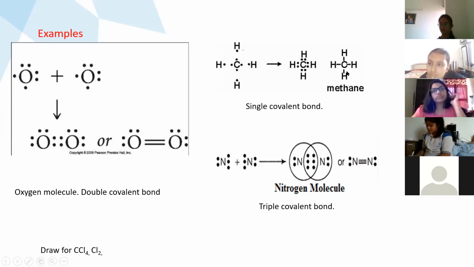Ma'am, I'm not getting the first step. Ma'am, before the Venn diagram, we have to find the electronic configuration, no? And then we have to draw the valence electrons as small dots around the atoms. Ma'am, so what will it be for methane? See here.